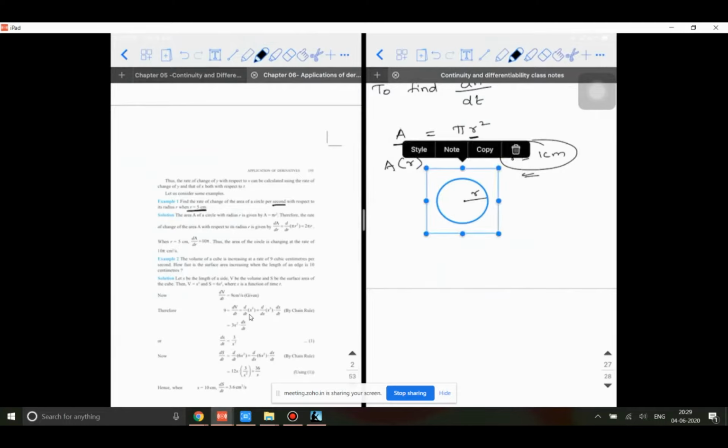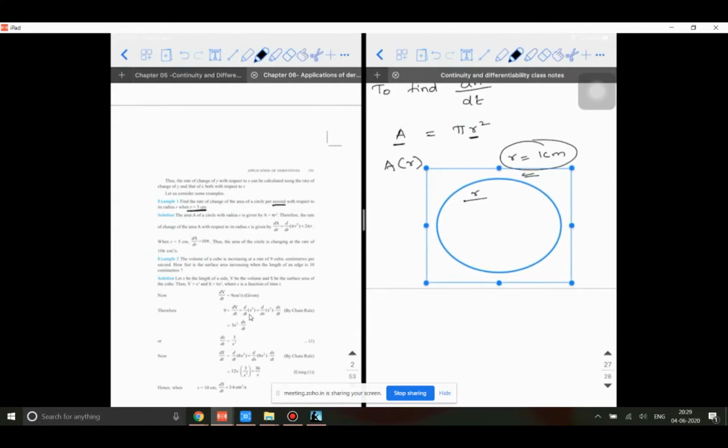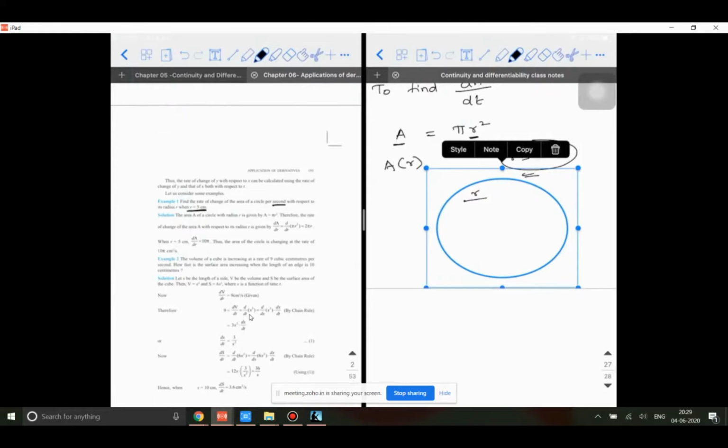Now what I'm going to do is move this. See, what is happening? You're able to see something is happening here. What exactly is happening? Can someone tell me? What am I doing by doing this? The radius and the area are increasing. I'm increasing the radius. Since area is dependent on the radius, the area is also simultaneously changing.